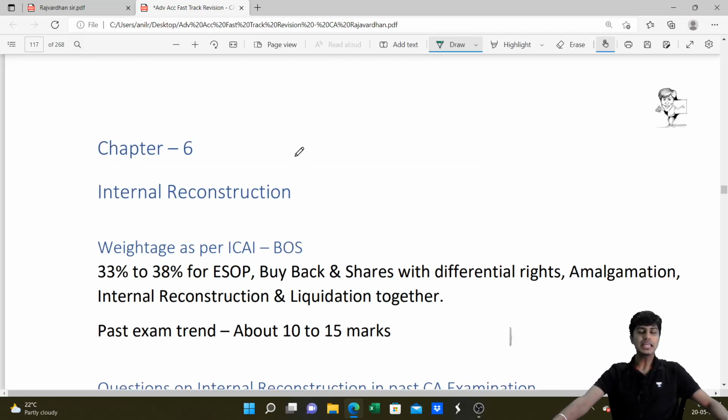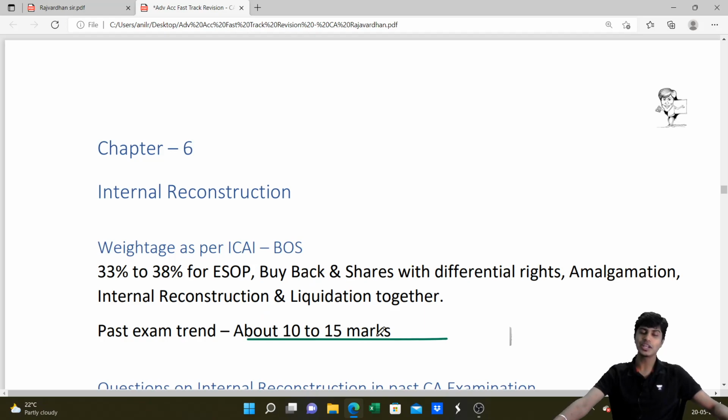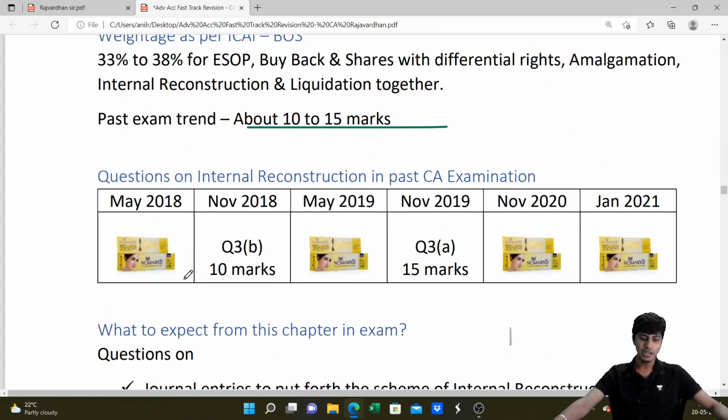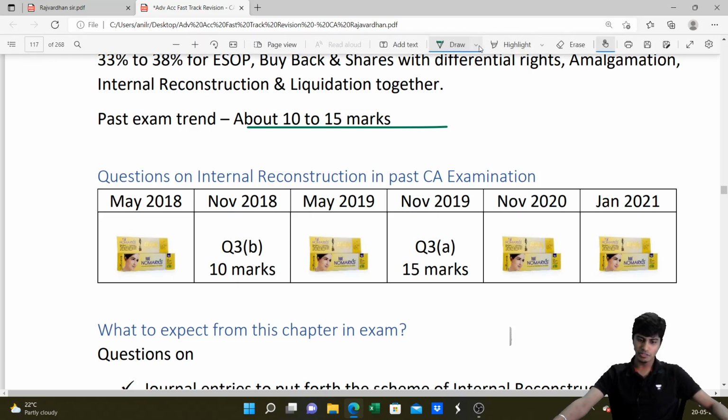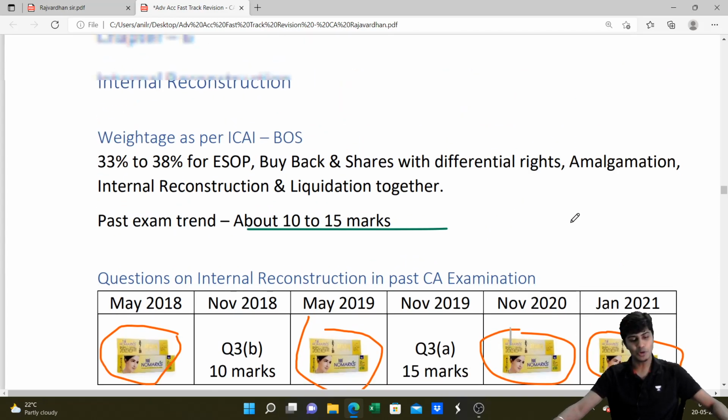Internal reconstruction, along with employee stock option plan, buyback, and amalgamation, comes for 33 to 38% of the marks in the exam. However, the past trend says that you can expect about 10 to 15 marks from this chapter in this paper. What I've observed in the past is that in May 18, May 19, November 20, and also Jan 2021, there was no question from the chapter of internal reconstruction.